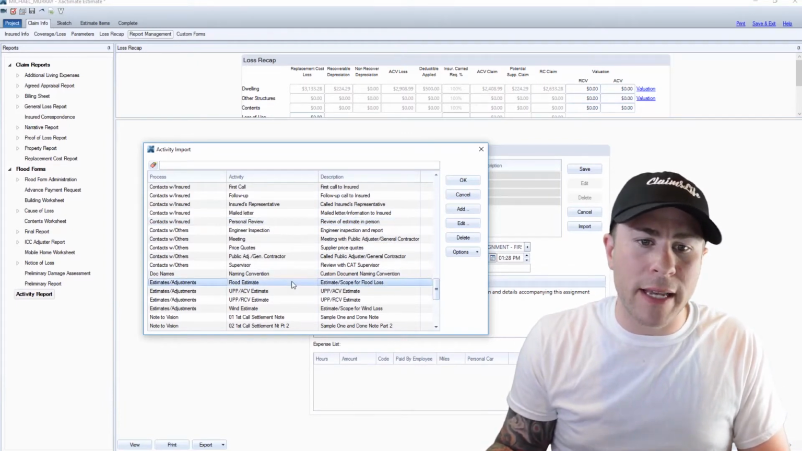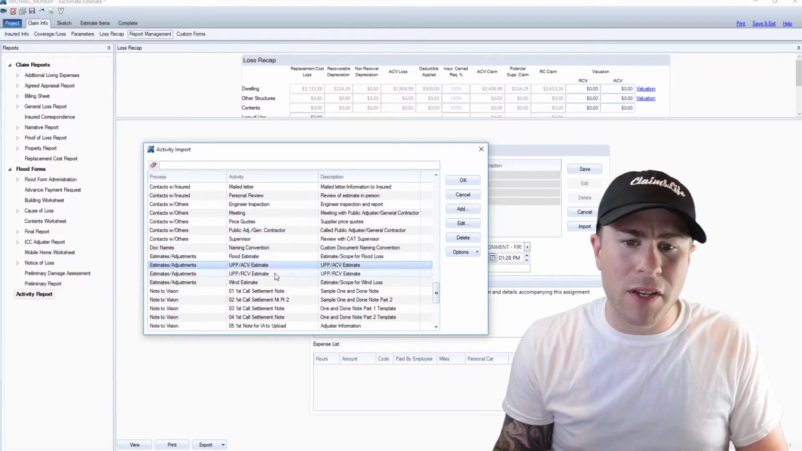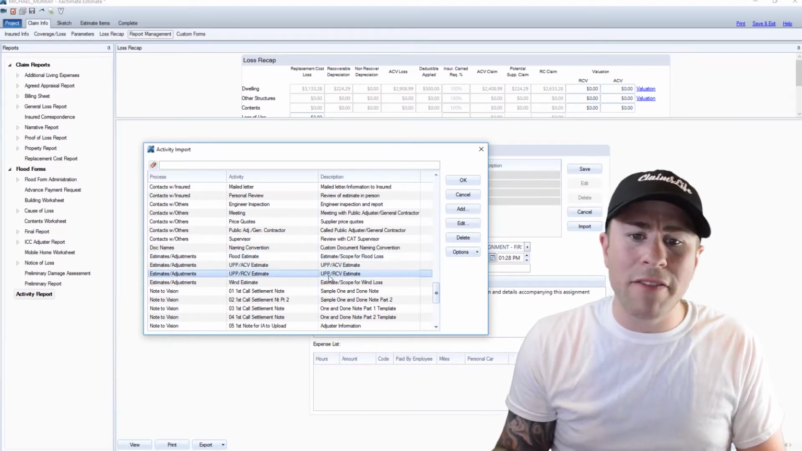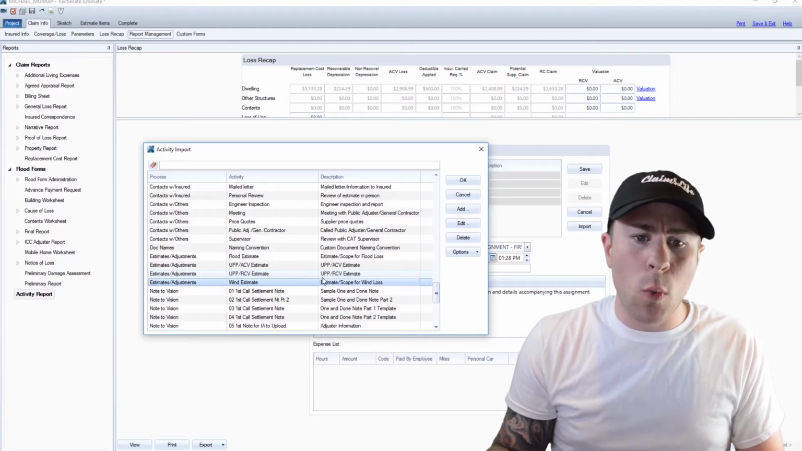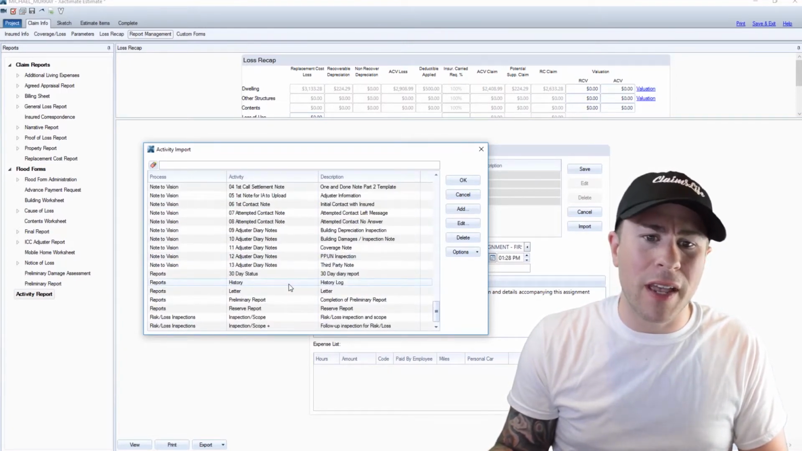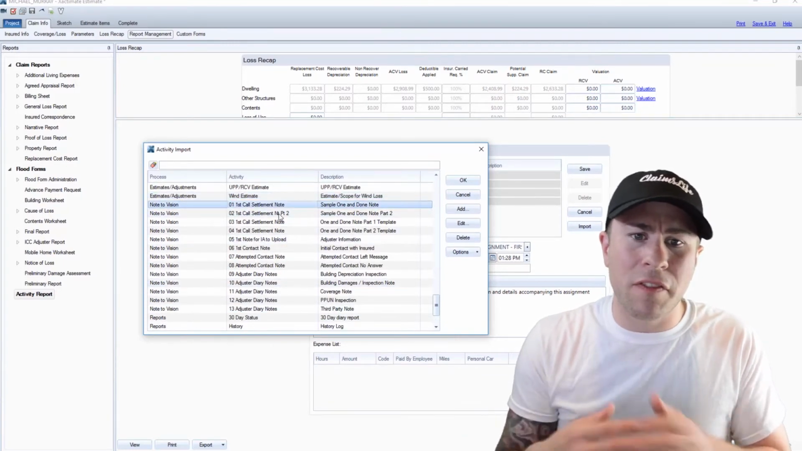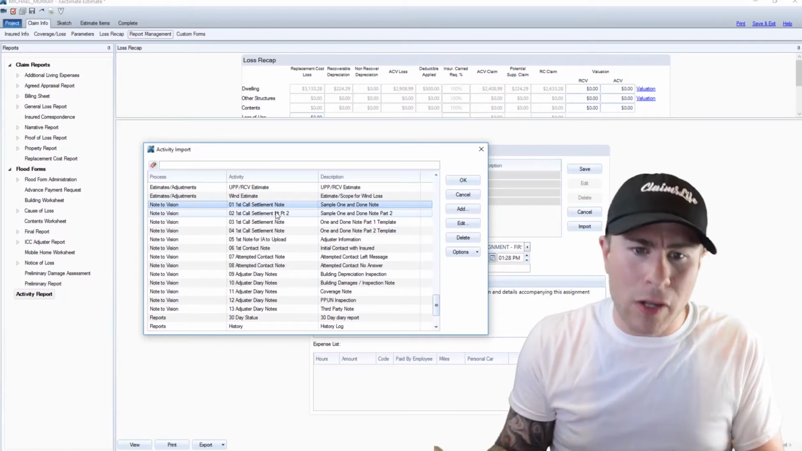Flood estimate. I guess that's good if you're doing flood claims. UPP, the ACV or an RCV estimate. I've never seen anyone use those. A wind estimate. All right. Where's the water estimate? Where's the theft estimate note? It's not there. I guess flood and wind are completely separate. What about hail? What about these?